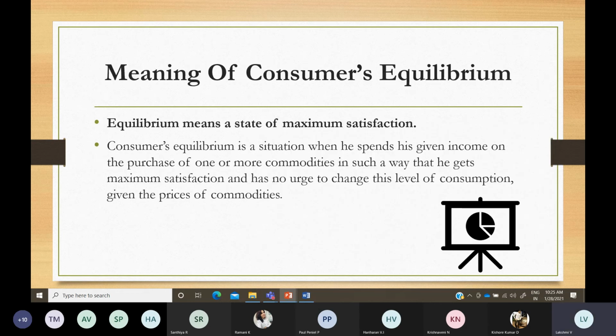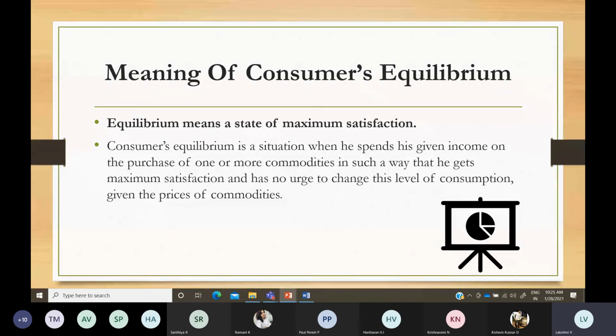And consumer equilibrium means what? Consumer equilibrium means, with your income and the price prevailing in the market, how much you are going to spend on the two commodities and how much satisfaction you are going to get from them. So no more consumption. That point is your consumer equilibrium.